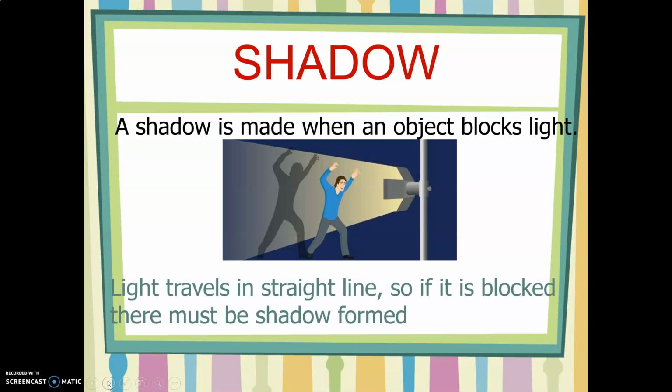A shadow is a dark spot that is formed when the light is blocked by an object, and this object actually has to be an opaque object. Why an opaque object? Because opaque objects absorb all the light and do not let the light pass through, so there won't be light behind them. Instead they form a figure of the same object, which we call the shadow of the object.